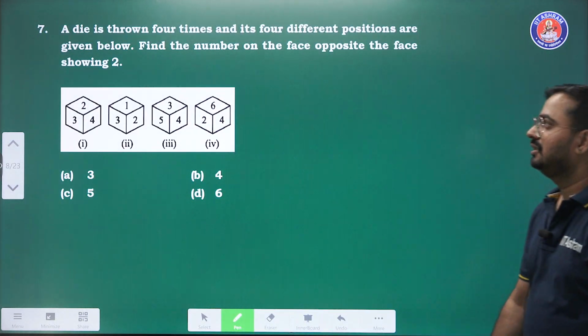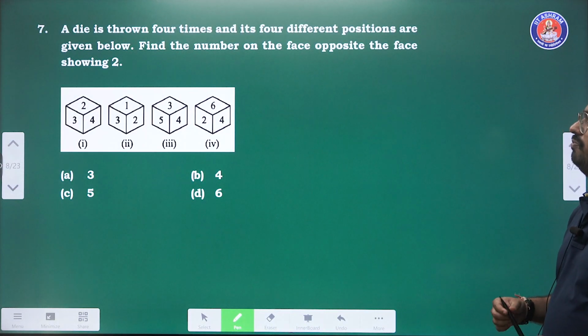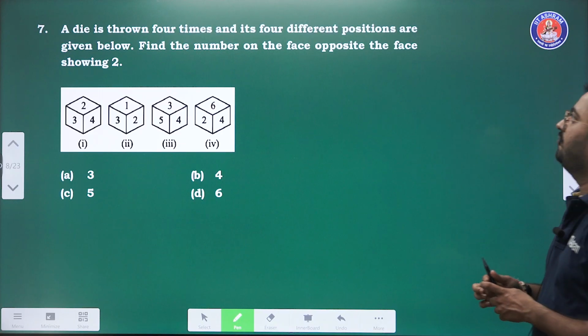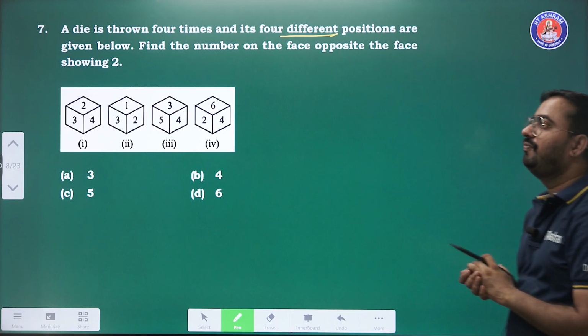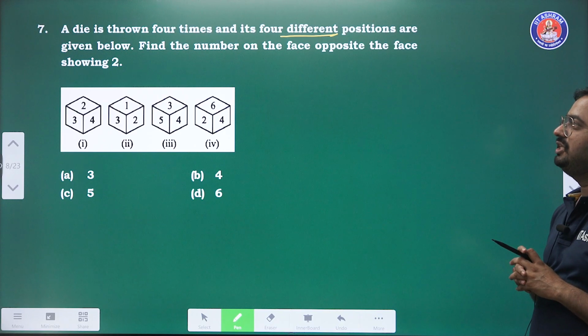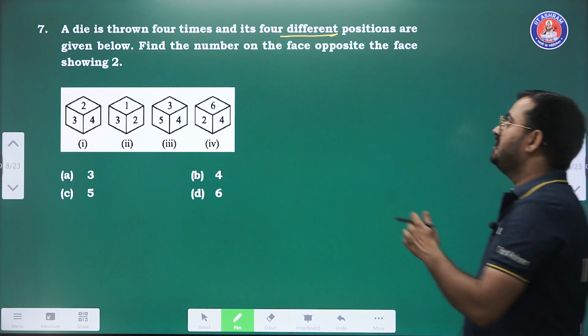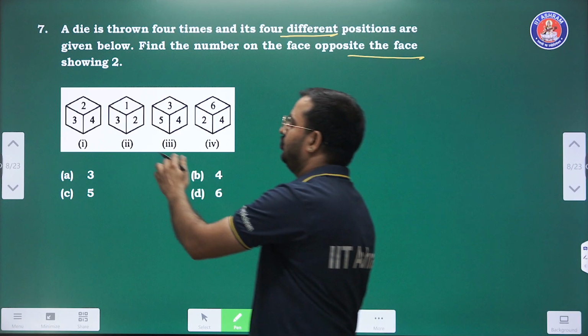Question number 7. A die is thrown from 4 types and its 4 different positions given below. Find the number on the face opposite to the face showing 2. Means which number is opposite to the 2.